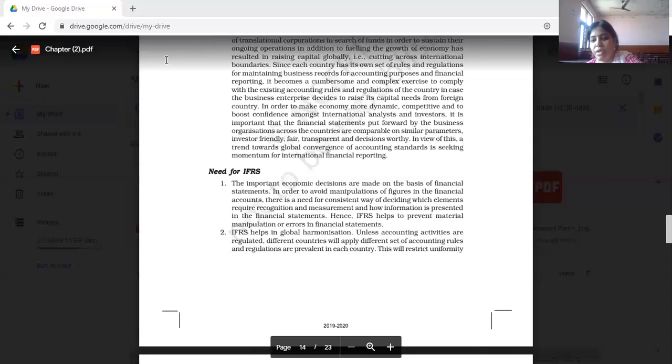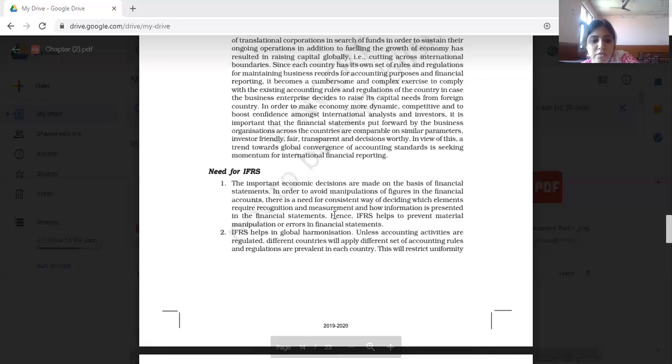Now, what is IFRS? International Financial Reporting Standards. What are IFRS? International Financial Reporting Standards means, and on that basis only you have to prepare your financial statements.